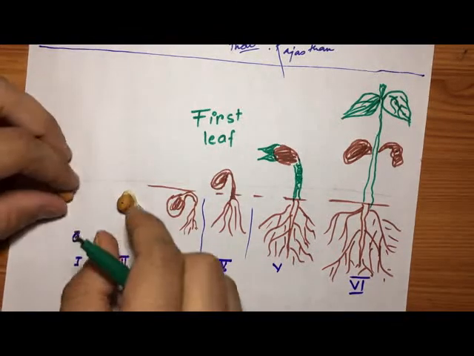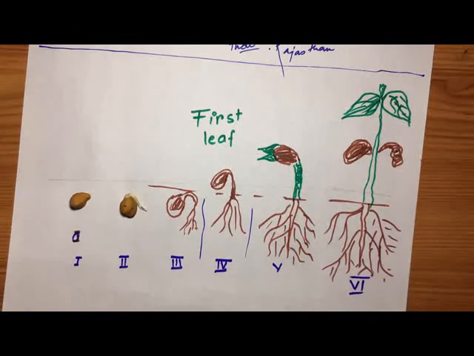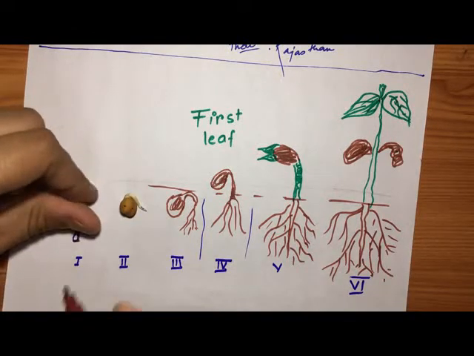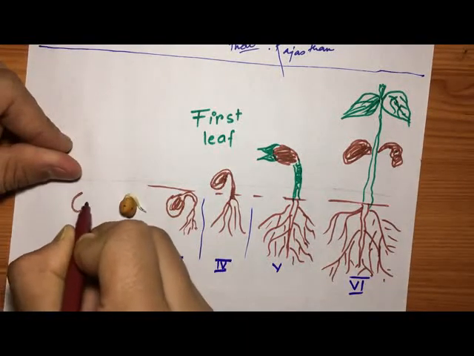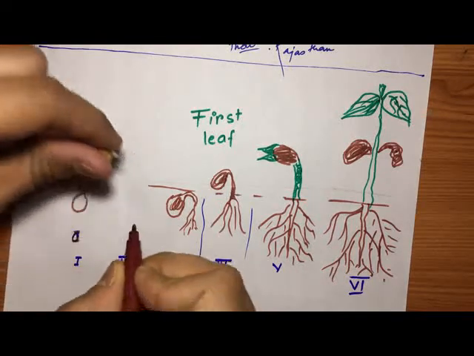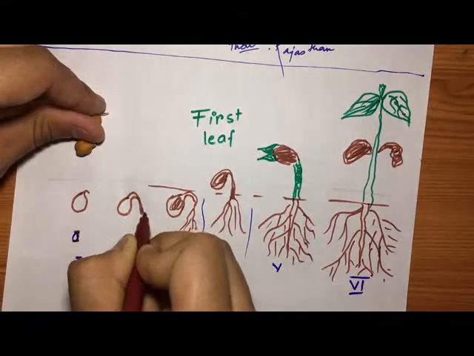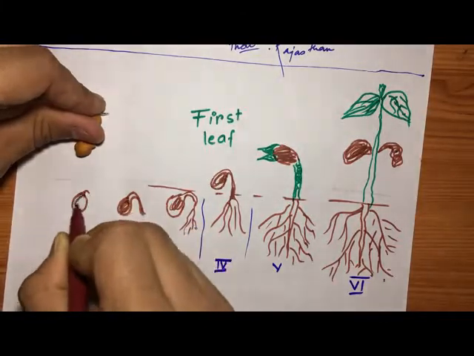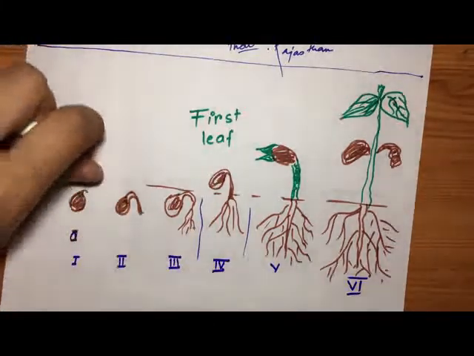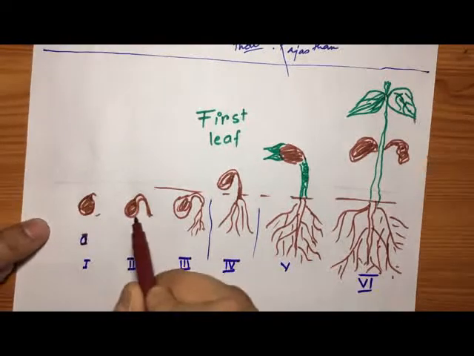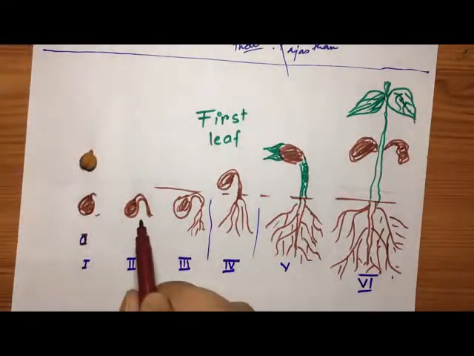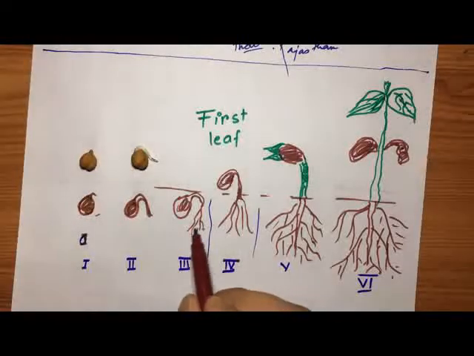Let me draw it also. That was my gram seed, my sprouted gram seed. So this was my stage 1, stage 2, stage 3.